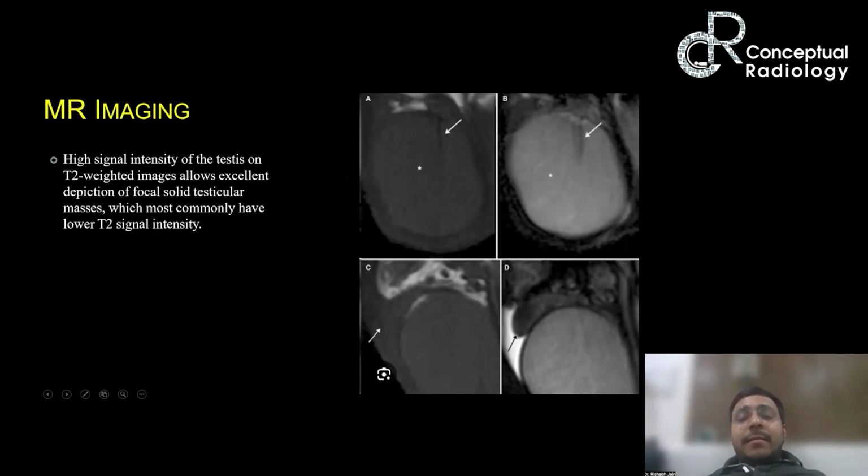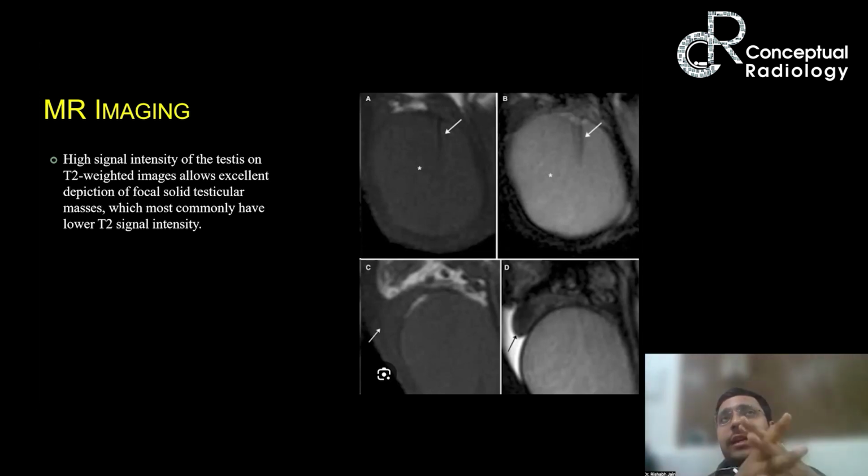Now, as far as MR is concerned, how does the testis normally appear on MRI? They are hypo-intense on T1 and hyper-intense on T2. So the primary modality for imaging the testis will remain the T2 weighted image. On T2 weighted image, testis appear bright, and T2 weighted images allow excellent depiction of any focal solid testicular mass. Remember, all testicular solid masses are hypo-intense to normal testis. Normal testis has high signal intensity.